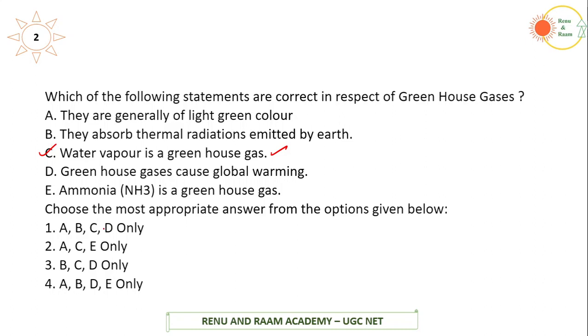So let's eliminate the options first. If you see the fourth option, we don't have C here. So we'll eliminate the fourth one. Coming to the next statement, greenhouse gases cause global warming.